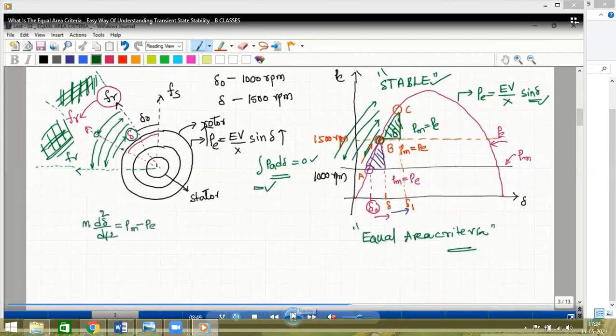From the swing equation, M d square del by dt square equals Pm minus Pe. Acceleration means mechanical power is greater than electric power, and the speed of the rotor is greater than the rotating magnetic field. Omega is nothing but rotor speed and omega s is nothing but rotating magnetic field. Yes, this is the acceleration point. And when electric power is greater than Pm, it is deacceleration.